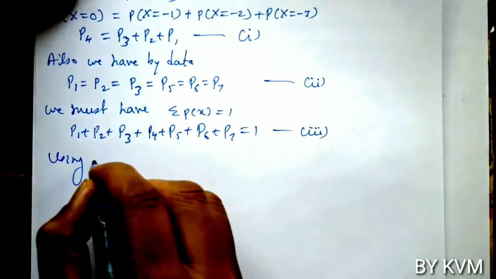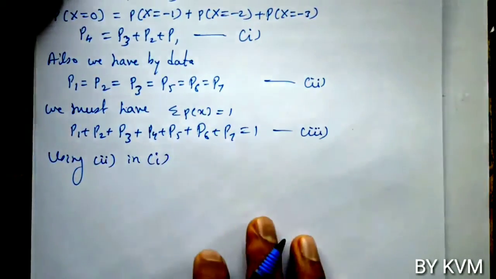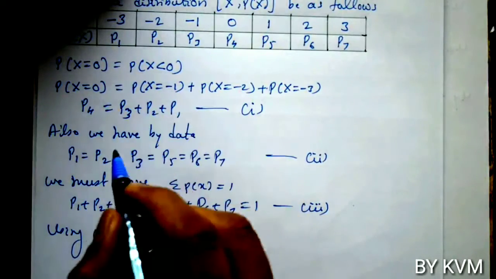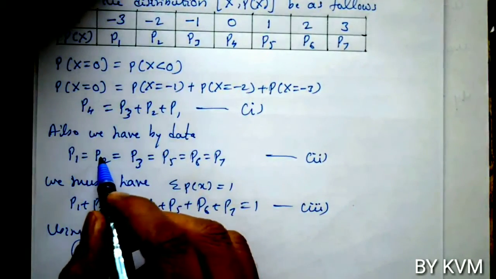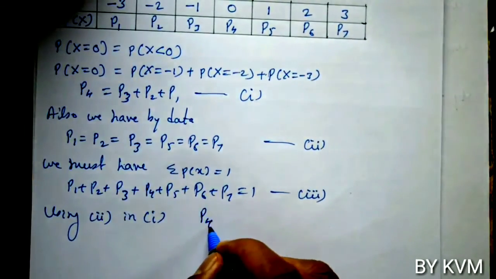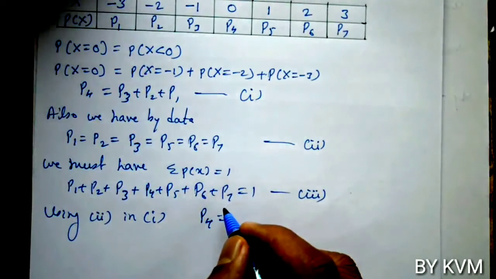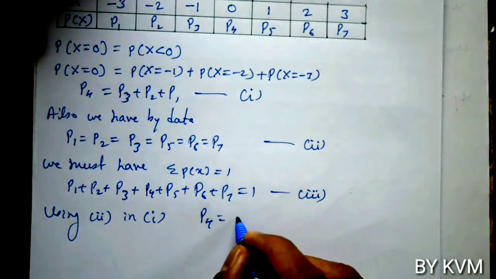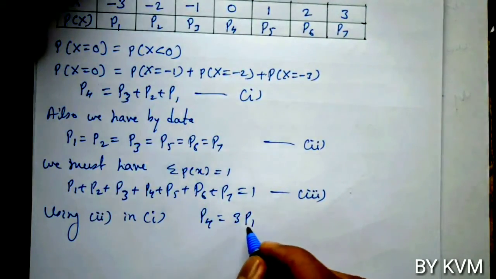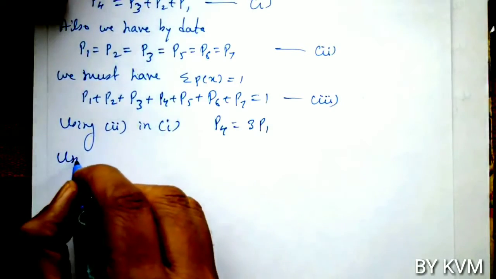So now we have to find the values of p1, p2, p3, p4, p5, p6, p7. So use equation 2 in equation 1. If you see equation 2, p3 is p1 and p2 is also p1. So we get p4 equals p1 plus p1 plus p1, that is p4 equals 3p1.